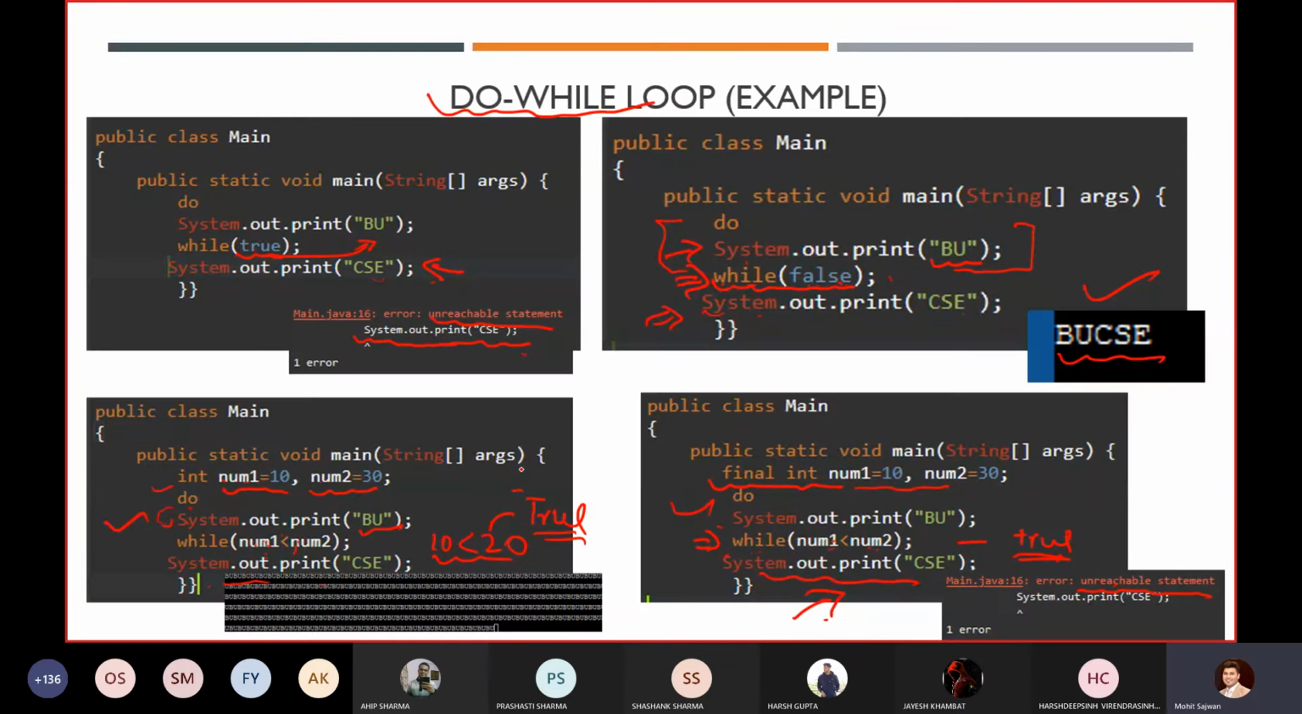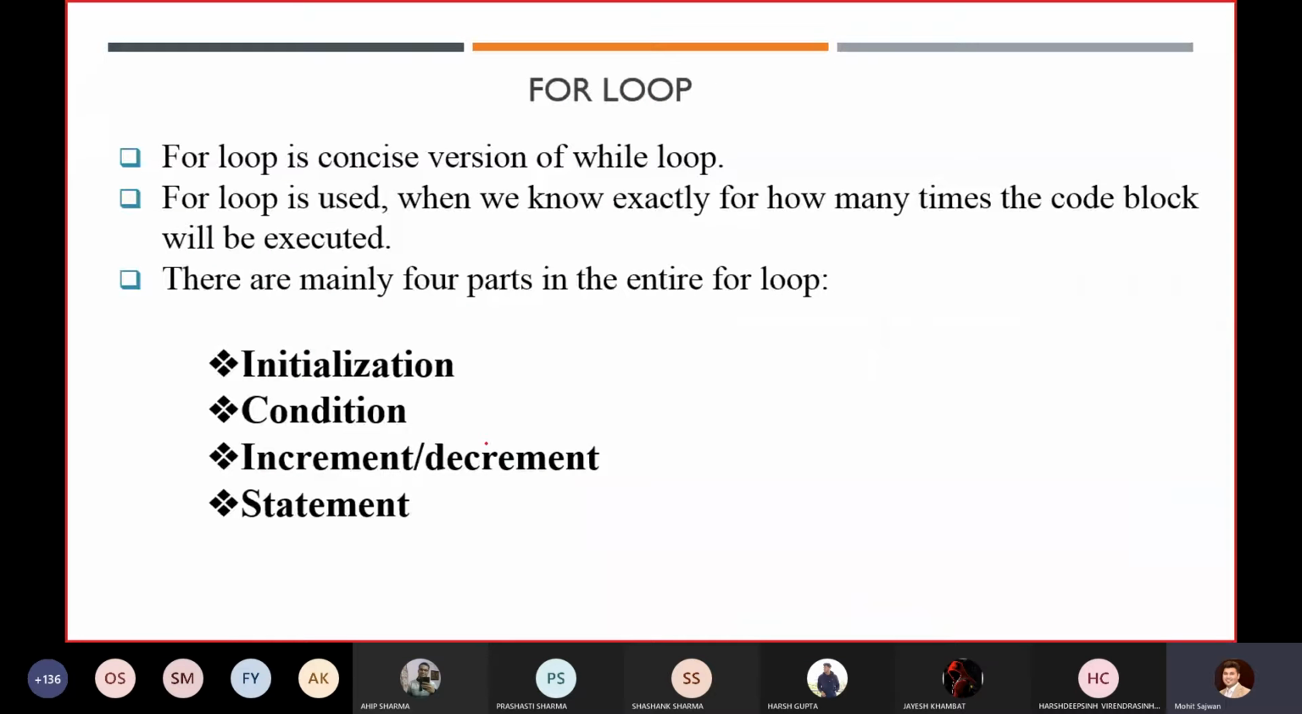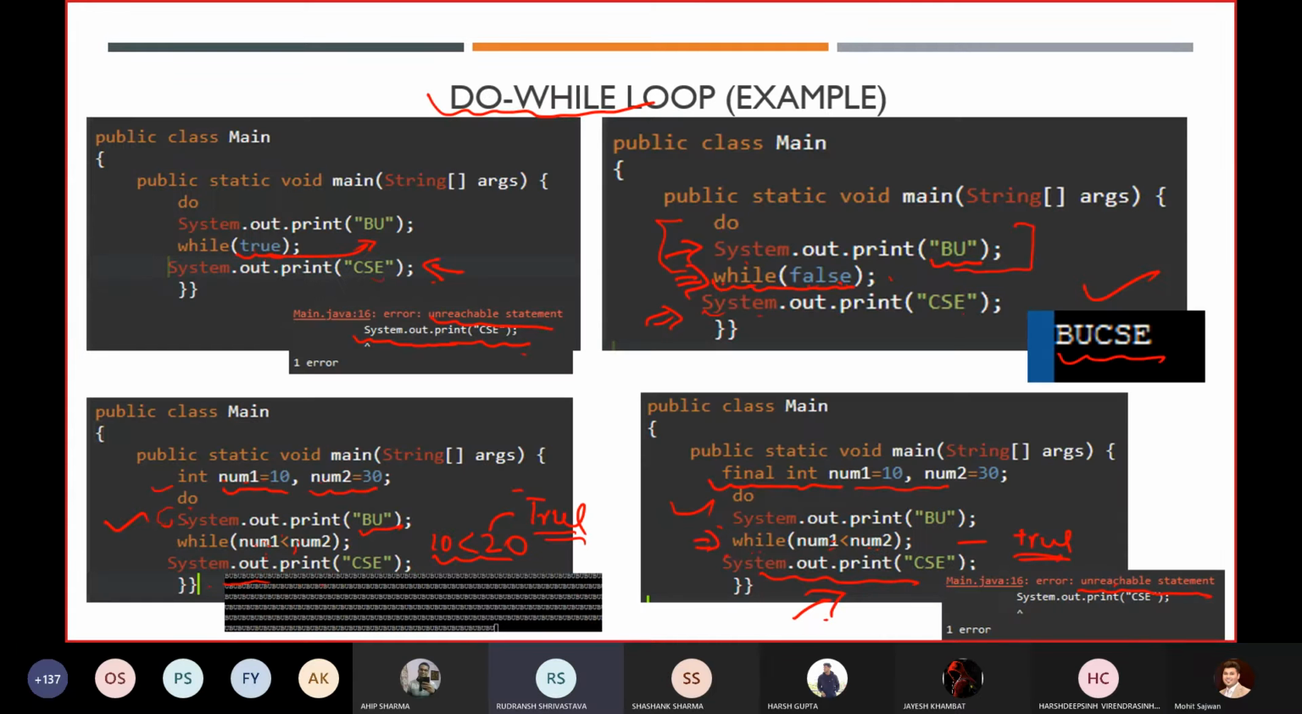Now we have completed your while loop as well as your do while loop. Now we have one more loop, that is known as the for loop. So I think you already have an idea about what a for loop is and how to use it. Sir, can you explain the first example once again?